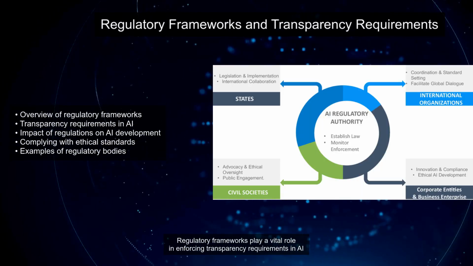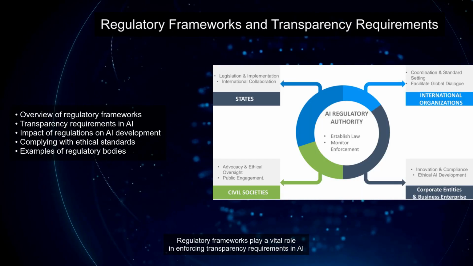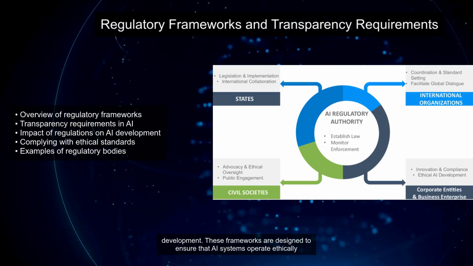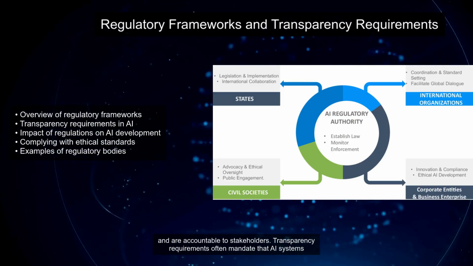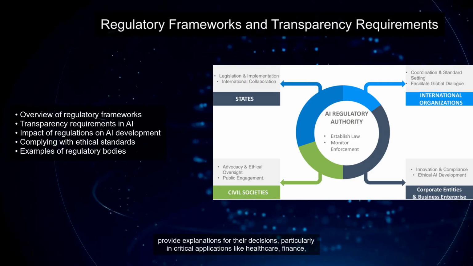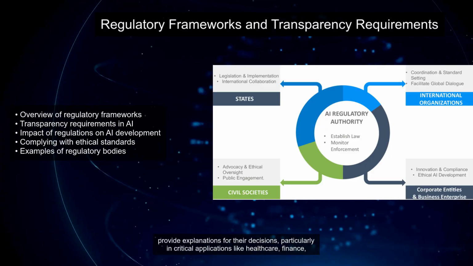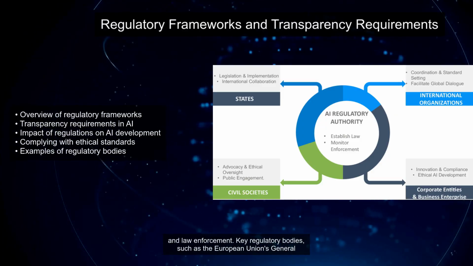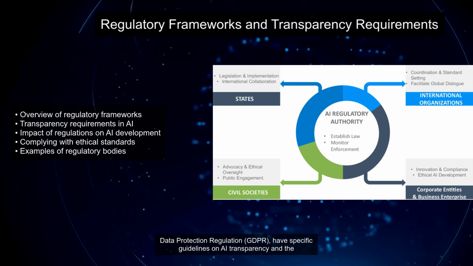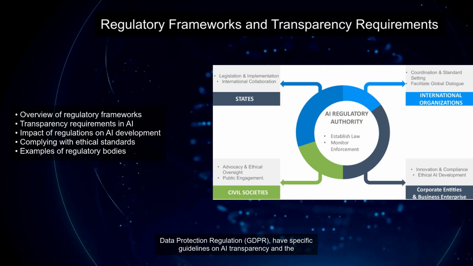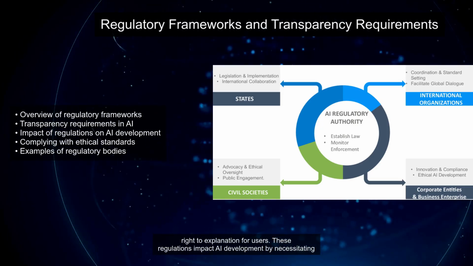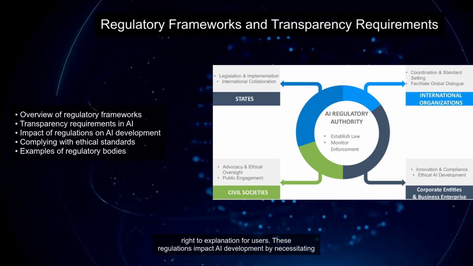Regulatory frameworks play a vital role in enforcing transparency requirements in AI development. These frameworks are designed to ensure that AI systems operate ethically and are accountable to stakeholders. Transparency requirements often mandate that AI systems provide explanations for their decisions, particularly in critical applications like healthcare, finance, and law enforcement. Key regulatory bodies, such as the European Union's General Data Protection Regulation (GDPR), have specific guidelines on AI transparency and the right to explanation for users.